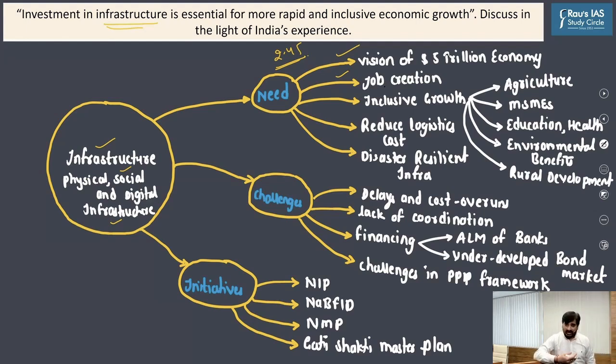Next, the infrastructure sector can also help us promote inclusive growth and development. For example, according to the Committee on Doubling Farmers' Income, creation of infrastructure such as roads, railways, and rural infrastructure will help us reduce the input cost. It will help us enhance the productivity and enable the farmers to get higher prices.